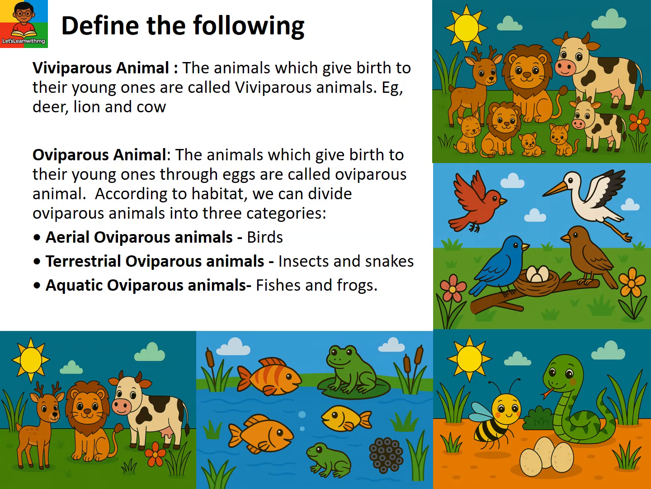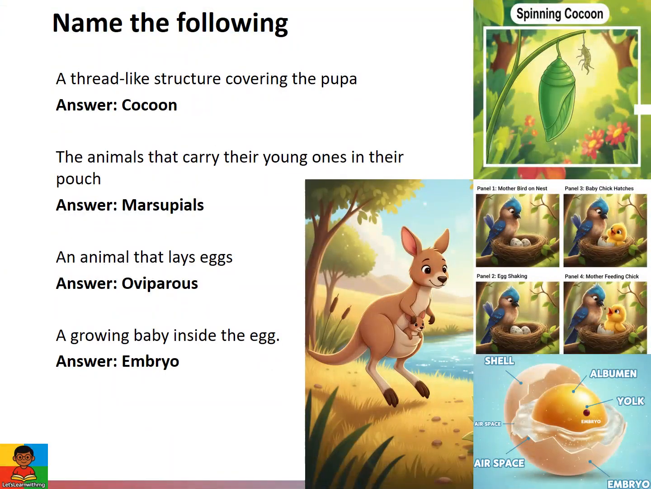According to habitat, we can divide oviparous animals into 3 categories. Aerial oviparous animals, birds. Terrestrial oviparous animals, insects and snakes. Aquatic oviparous animals, fishes and frogs. Name the following. A thread-like structure covering the pupa is called cocoon. The animals that carry their young ones in their pouch are marsupials. An animal that lays eggs is oviparous. A growing baby inside the egg is called embryo.